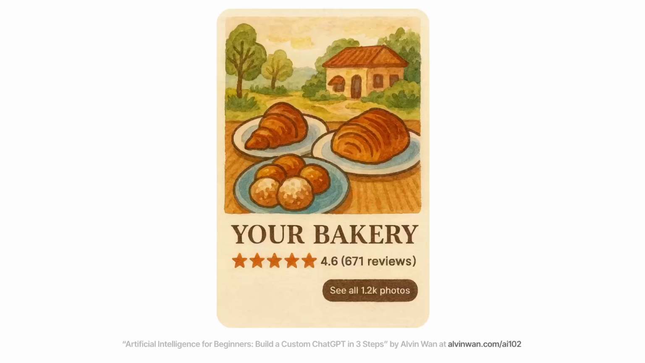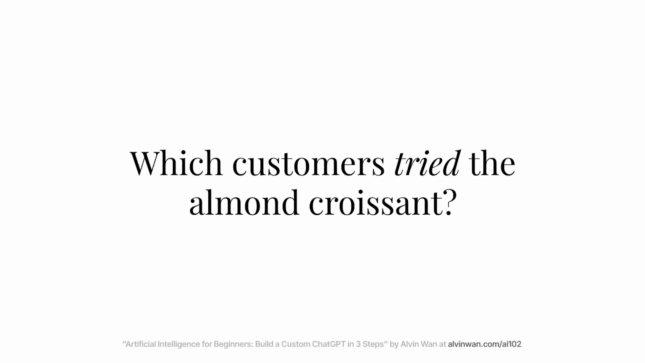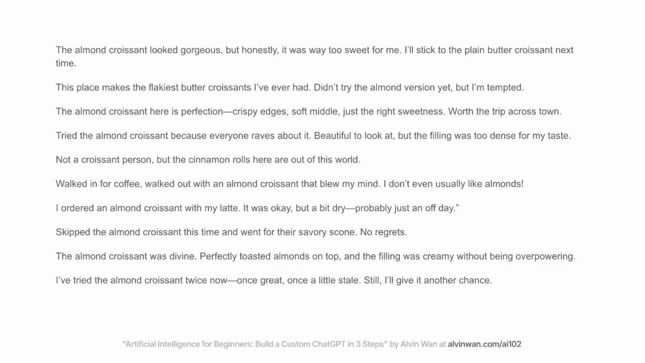Let's go back to our bakery. From our 671 reviews, we'd like to know what our customers think of our baked goods. For example, did customers like the almond croissant? In fact, let's first ask, which customers even tried the almond croissant? Ideally, we'd have a nicely organized table of data, like this. Just a list of true for those that liked it and false for those that didn't. However, we don't have such a table.